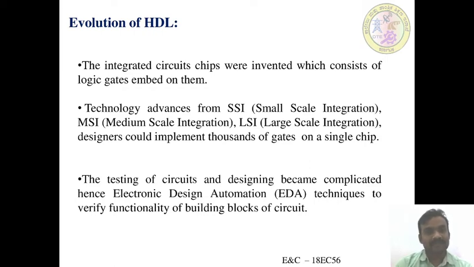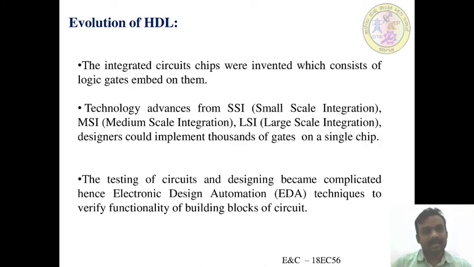Okay. So the first point is that integrated circuit chips were invented which consist of logic gates embedded on them. All of you know integrated circuits. What do you mean by integrated circuits? It is nothing but a combination of small logic gates, interconnected with each other in the circuit.